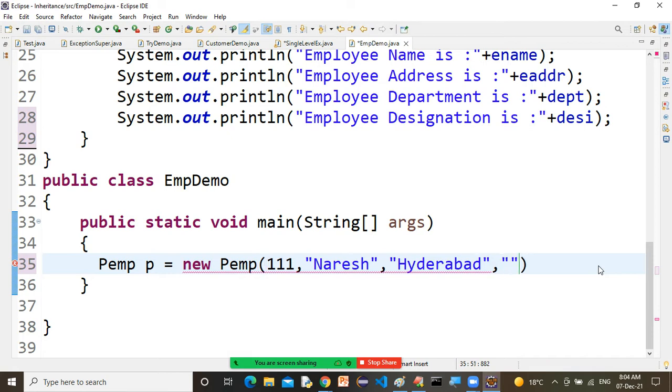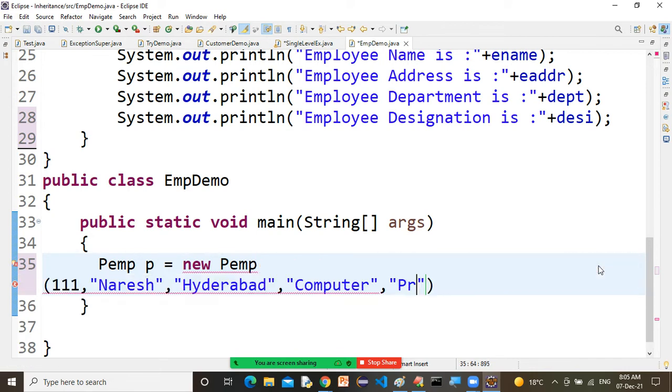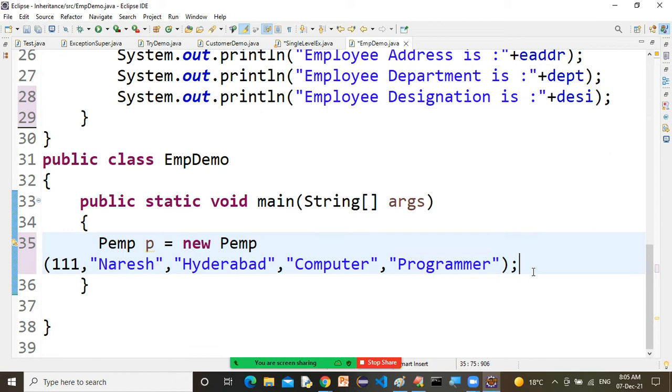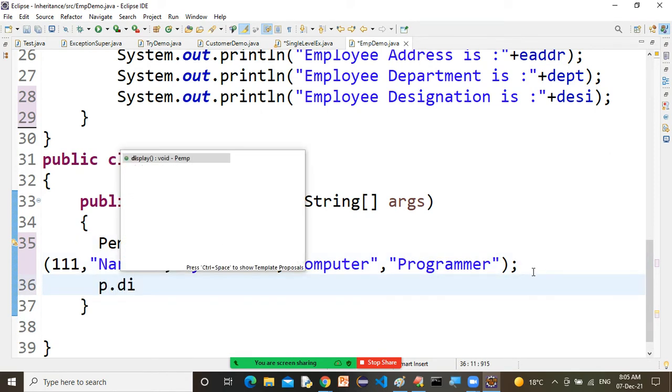Department is computer. Designation is programmer. I have passed each and every value at the time of creating the object, or not? Yes sir. Then we call the display function: p.display.